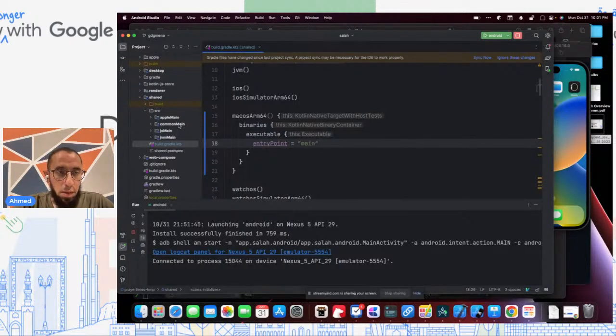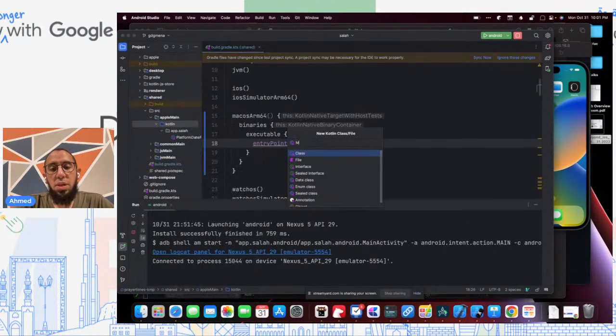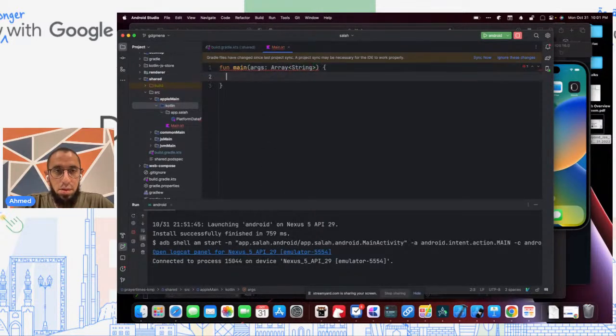And then we're going to go under the shared Apple main module, and in this Kotlin folder, we're going to create a new class called main. And I'll make this a function main with arguments of an array of strings. Let me sync it first.